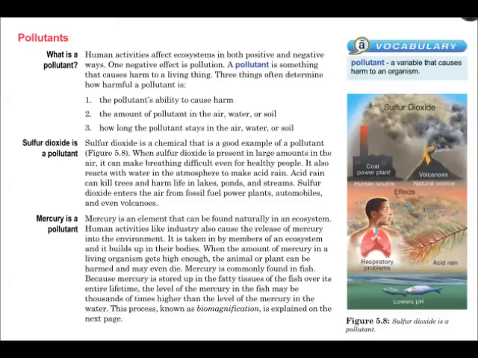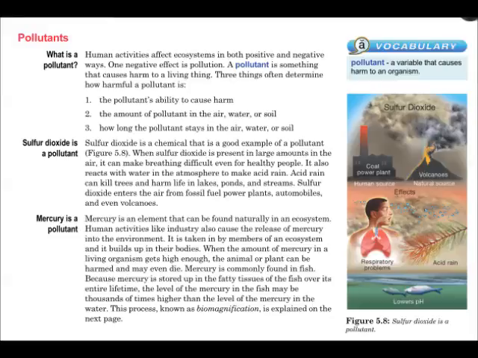Human activities affect ecosystems in both positive and negative ways. One negative effect is pollution. A pollutant is something that causes harm to a living thing. Three things often determine how harmful a pollutant is. 1. The pollutant's ability to cause harm. 2. The amount of pollutant in the air, water, or soil. 3. How long the pollutant stays in the air, water, or soil.